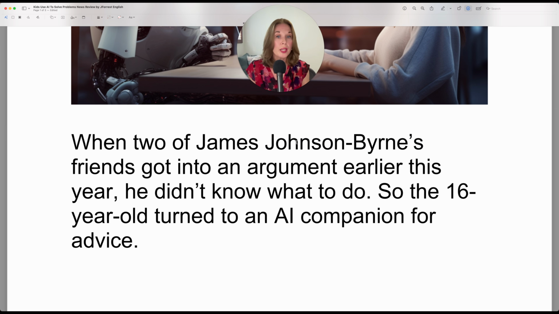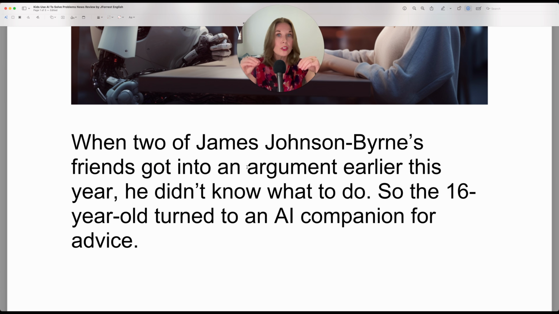When two of James Johnson Burns' friends got into an argument. So notice here the sentence structure. You get into an argument. Now, when you get into an argument, it means you start arguing with someone. So this is commonly done among friends, among spouses, among family members. You can say, oh, sorry, I'm in a bad mood. My husband and I got into a silly argument this morning over who forgot to take the garbage out or something. You might specify silly argument to mean it wasn't anything serious.